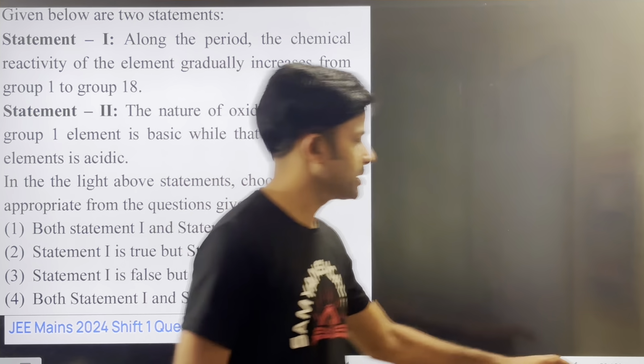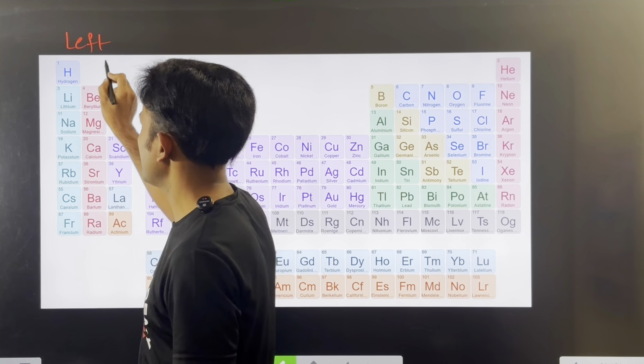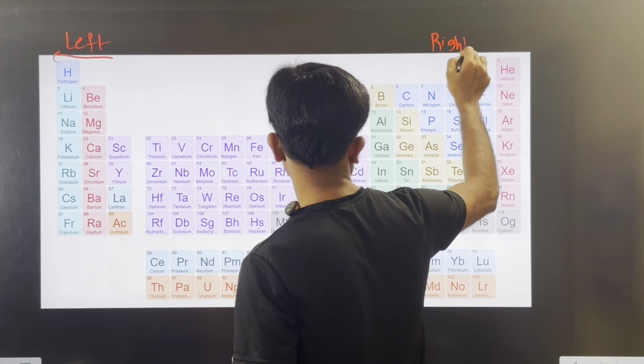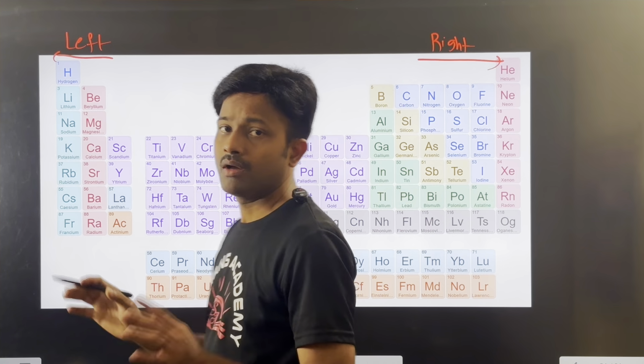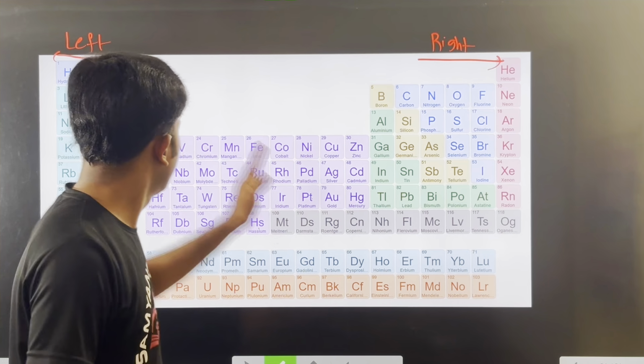This is your left side, right? When you move from the left side to the right side, the left extreme elements and the right extreme elements show more reactivity in nature. Is it clear, everyone?